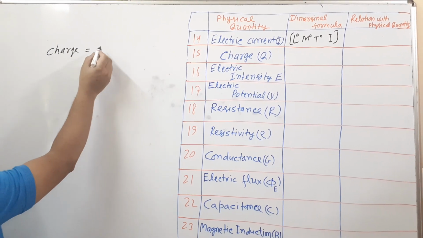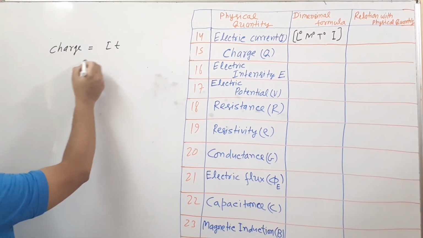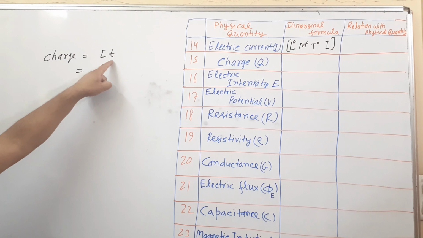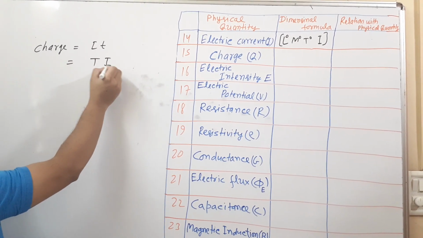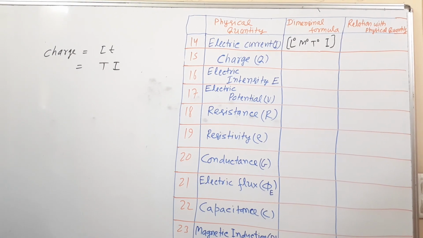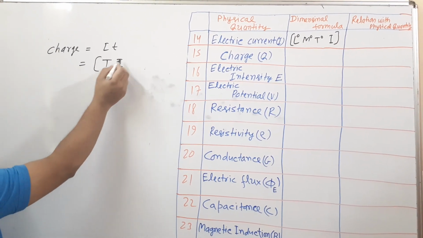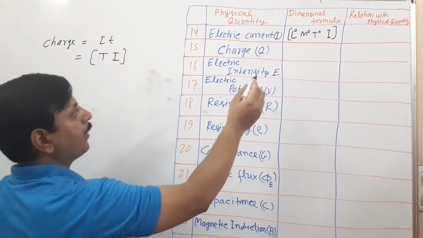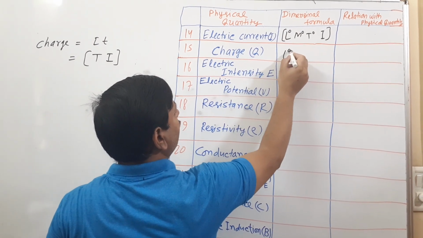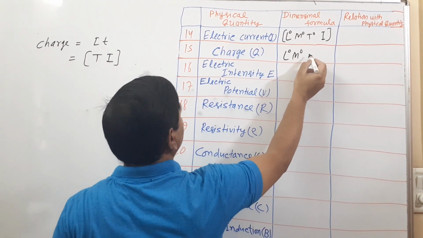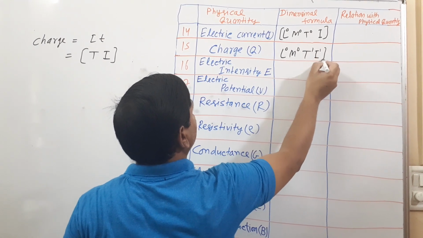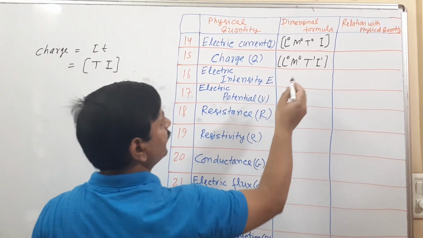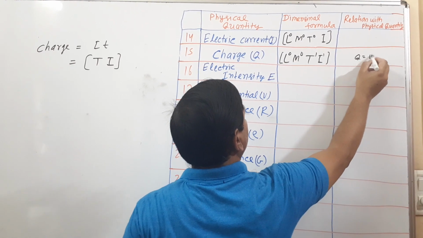Dimension formula. Charge is equal to what? Q is equal to IT. T has dimension T and I has dimension I. So the dimension formula of charge is L0 M0 T raised to 1 I raised to 1.